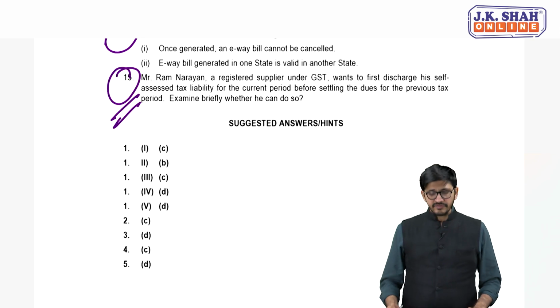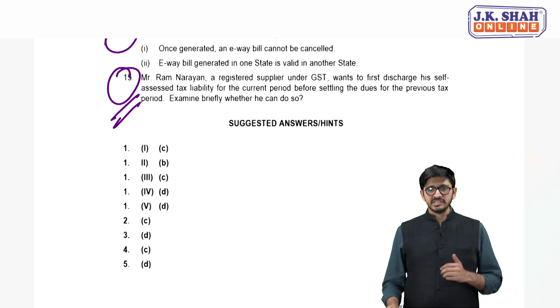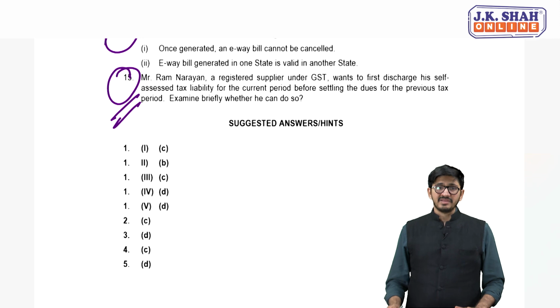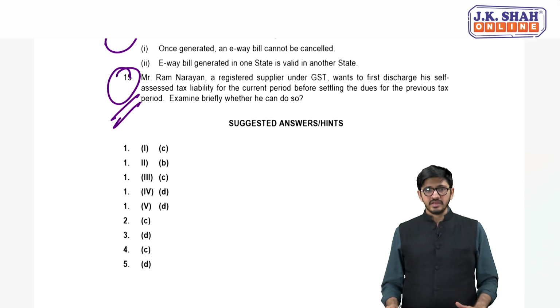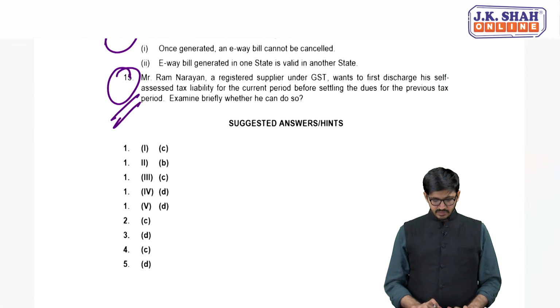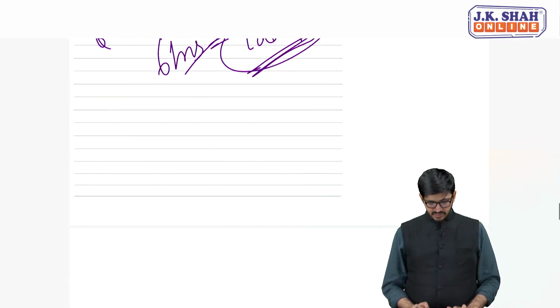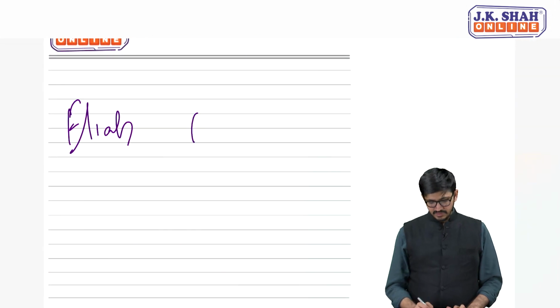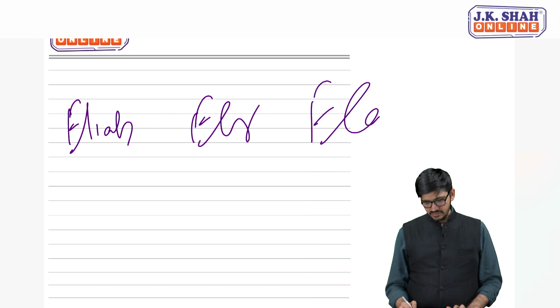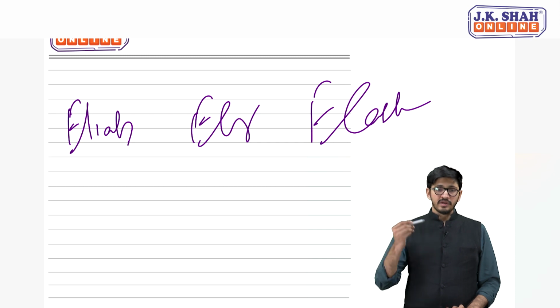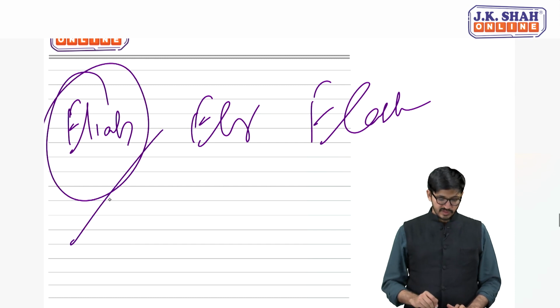Okay friends, question 15 is in relation to discharging of tax liabilities. For that you will have to remember the chapter that I taught you all on the e-ledger. Are you getting it? Yes. If you remember, in case of the e-ledger, my dear friends, there were three types of ledgers: e-liability, e-credit and e-cash. Since we need to understand the order in which liability is discharged, you will have to focus on e-liability.